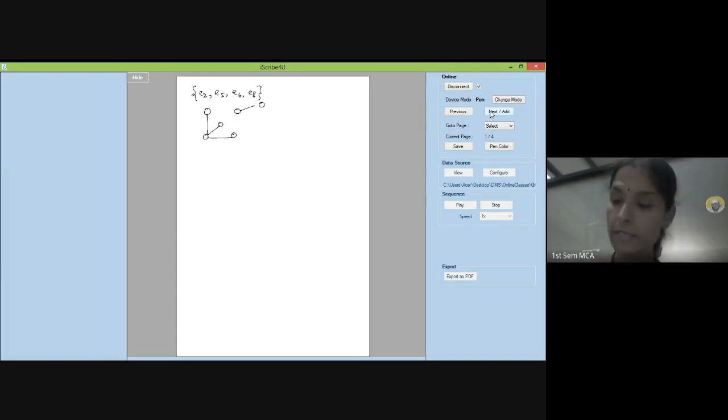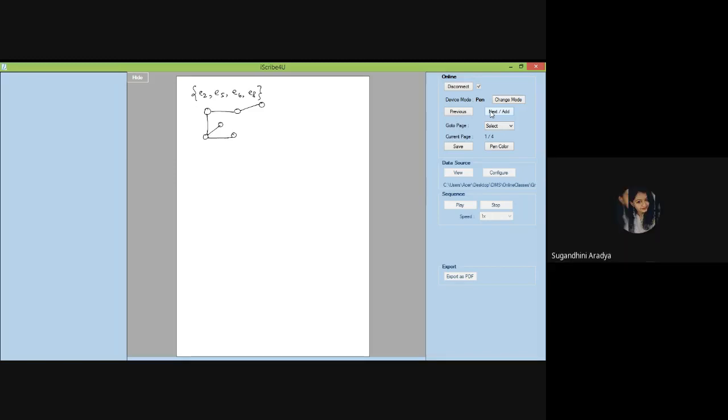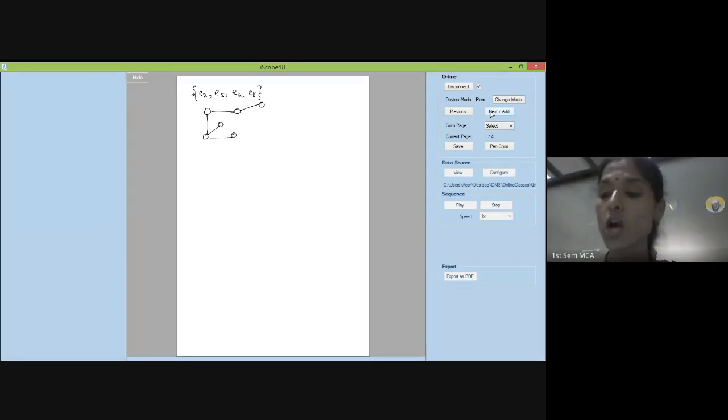E9 is there. Then E3 is there. That's all. The rest is gone. Is my graph disconnected? No, it is not disconnected. Still, I am able to reach every vertex. So I cannot call this a cut set. Am I clear?